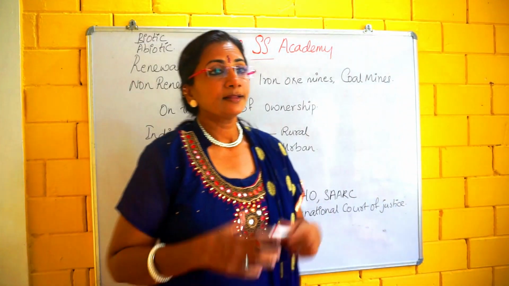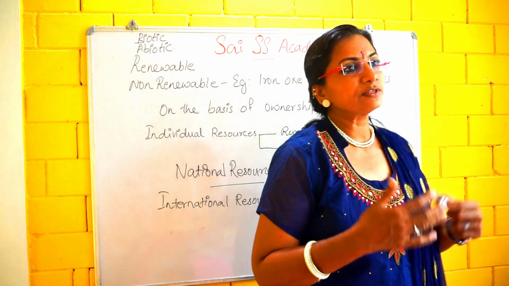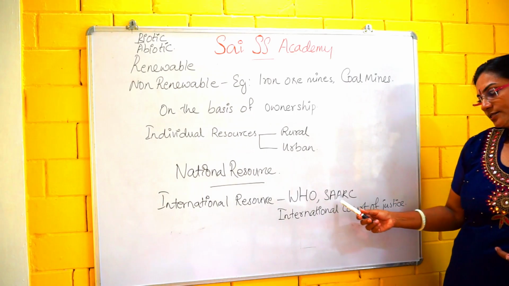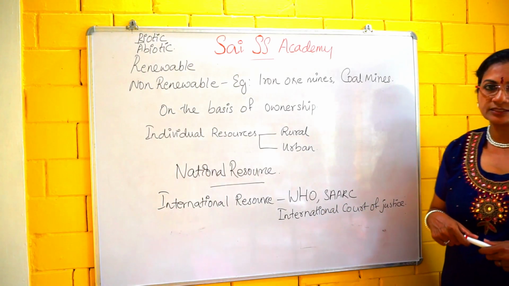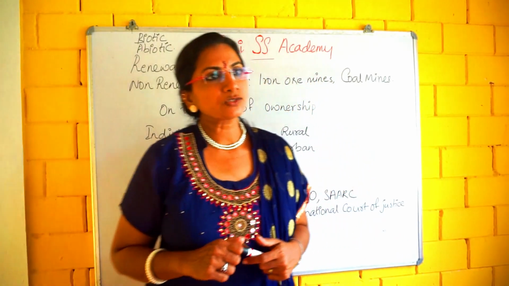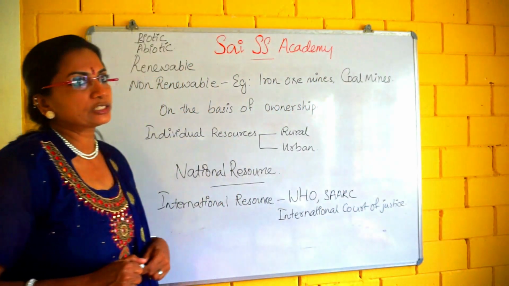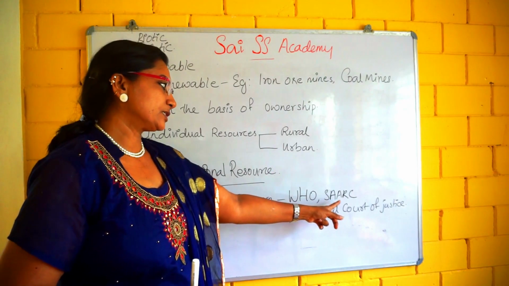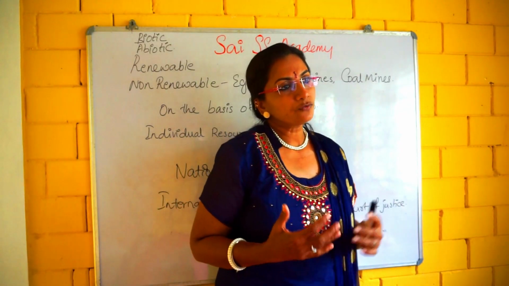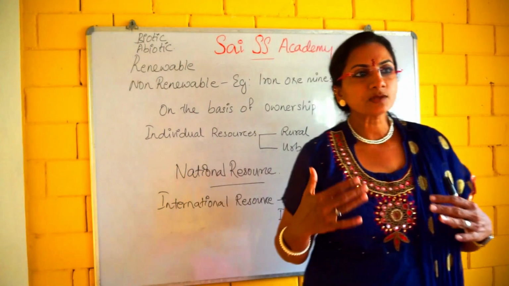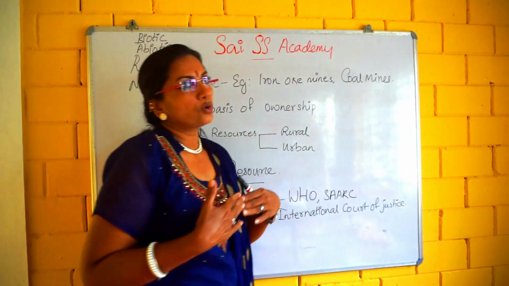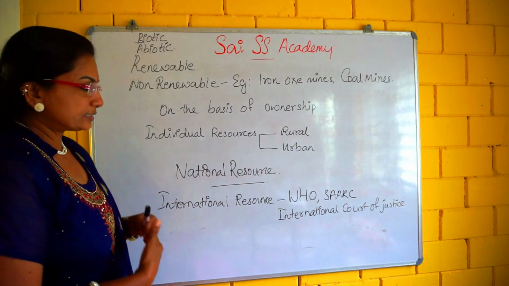Okay, children. Next, I am going to talk about the international resource. There are international institutions which regulate some resources. Example: WHO, SAARC, International Court of Justice, etc. What is SAARC? SAARC is the South Asian Association for Regional Cooperation. WHO is the World Health Organization. These are all international organizations.